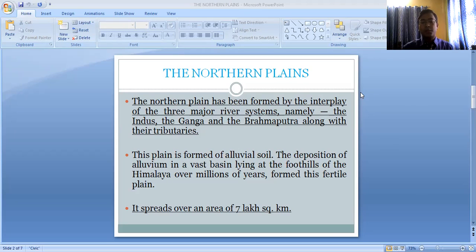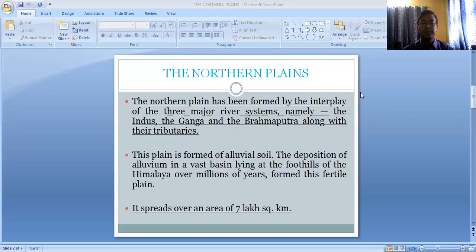They brought the sediments from the upper part of the Himalayan region and deposited them in the foothills, where a shallow depression was formed during the formation of the Himalayas. This shallow depression later got filled up entirely by the sediments brought down by these three major rivers, and it led to the formation of the northern plains. So here we can say that the northern plains have been formed by the depositional work of the three major rivers: the Indus, Ganga, and the Brahmaputra.